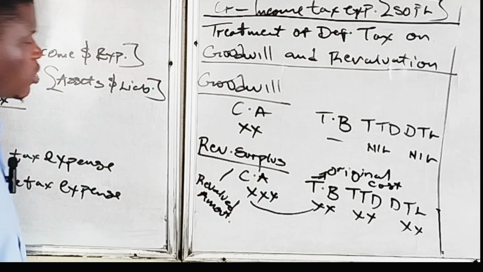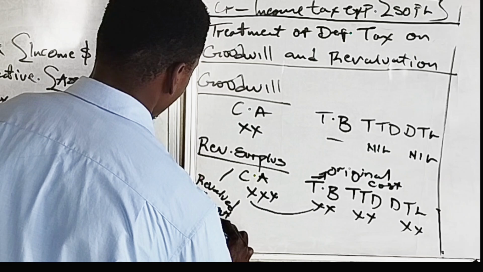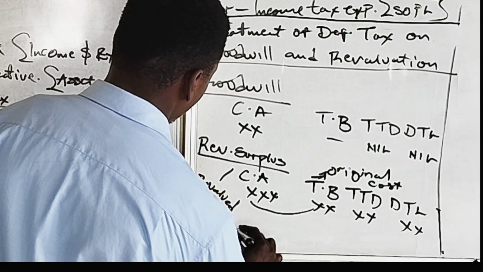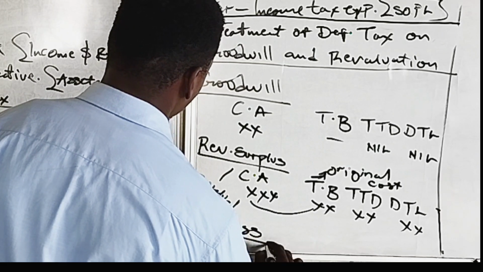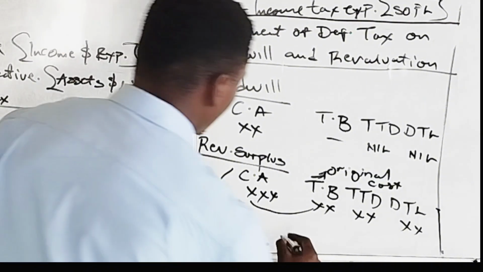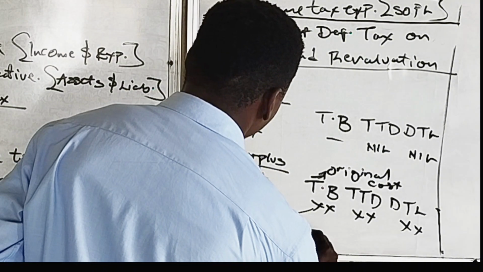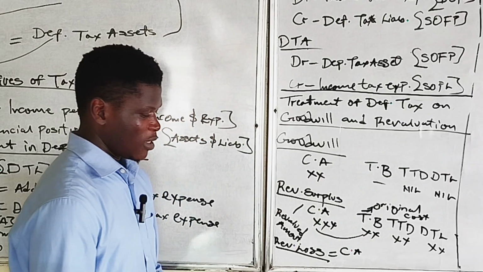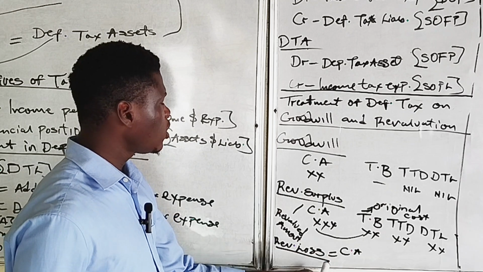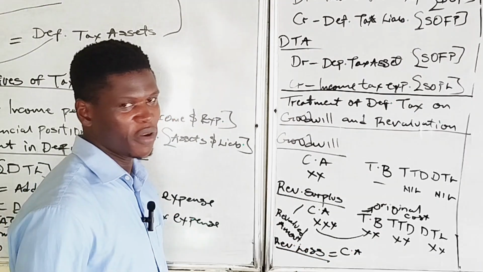So for revaluation loss now, the carrying amount of that asset will include the loss on revaluation.